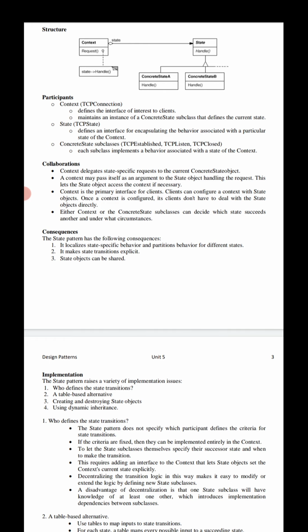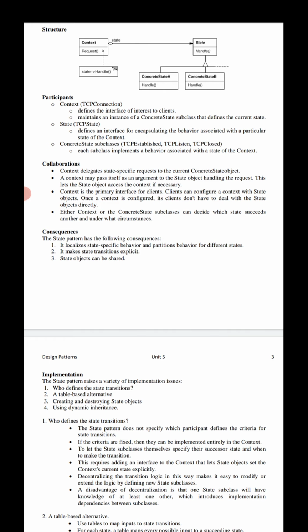These are all the participants included in the structure. The participants are how the classes and objects participate to carry out their particular responsibilities. And coming to the collaboration section, how those classes and objects collaborate to carry out the responsibilities. Okay, here listen carefully.